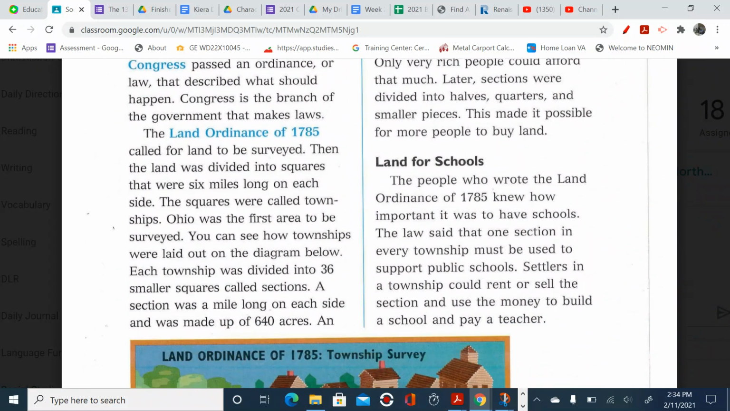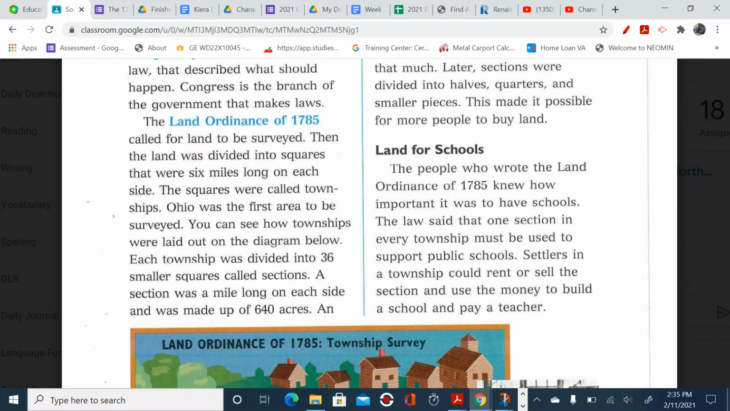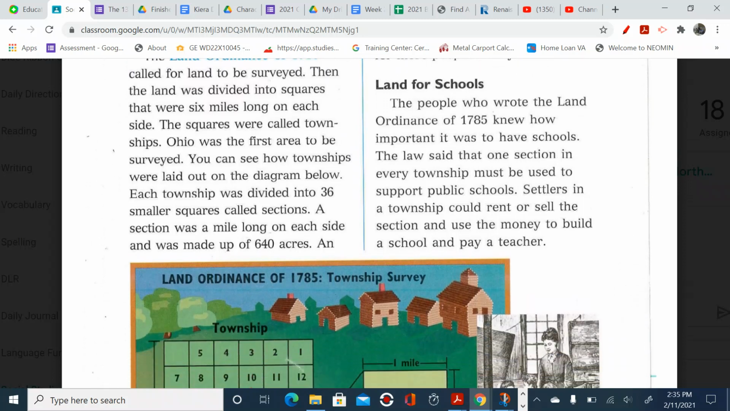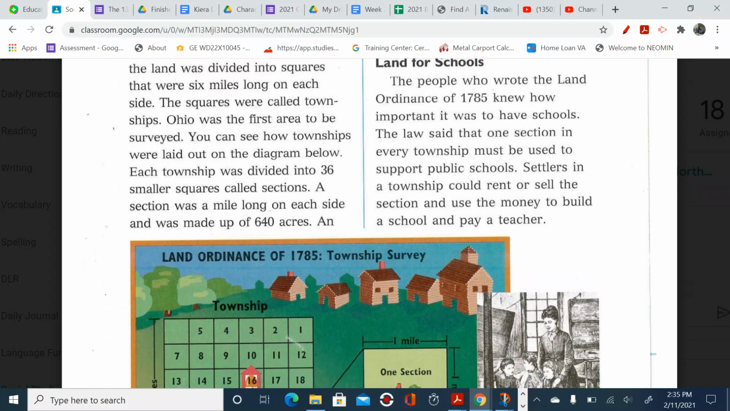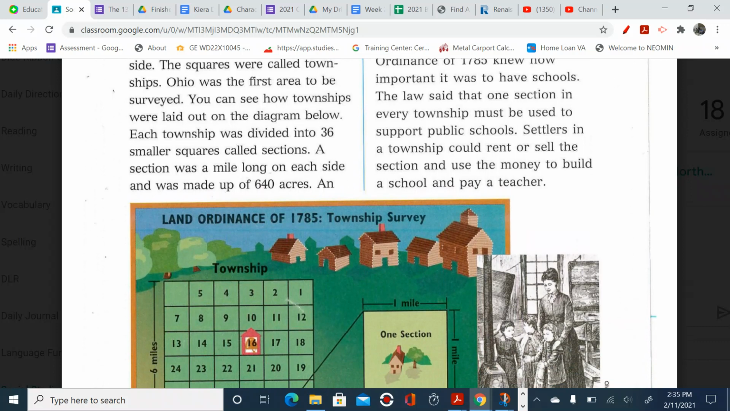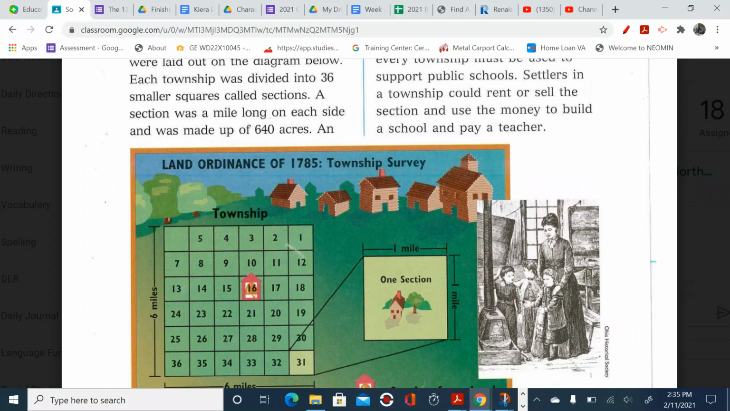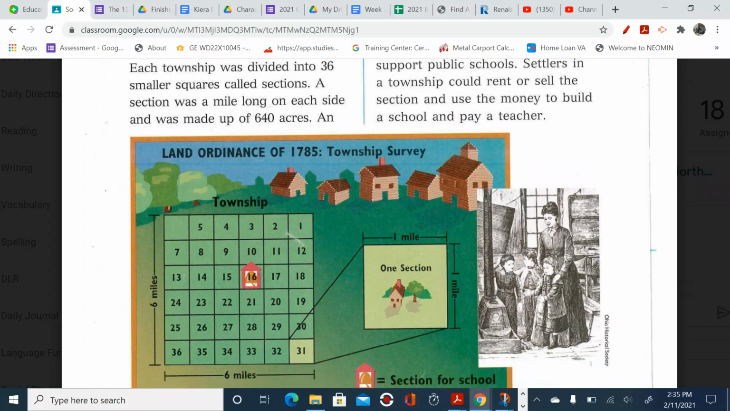The Land Ordinance of 1785 called for the land to be surveyed. Then the land was divided into squares that were 6 miles long on each side. The squares were called townships. Ohio was the first area to be surveyed. You can see how townships were laid out in the diagram below. Each township was divided into 36 smaller squares, right, called sections. A section was a mile long on each side and was made up of 640 acres.